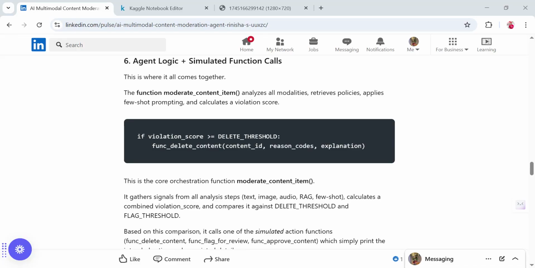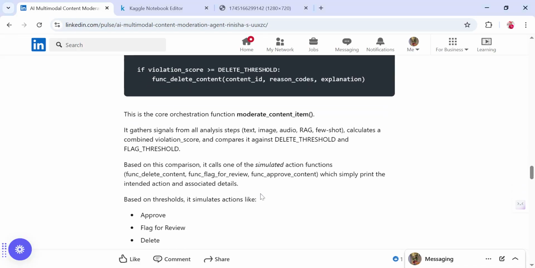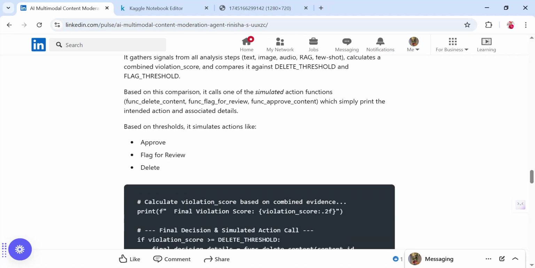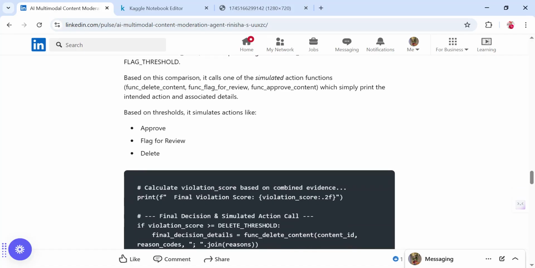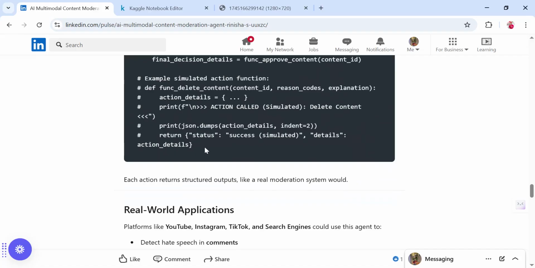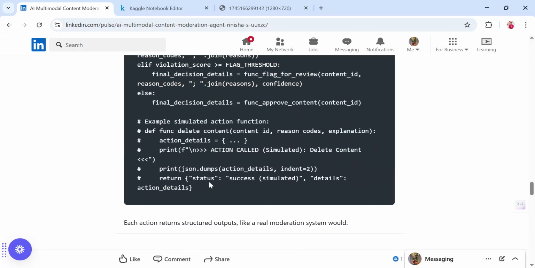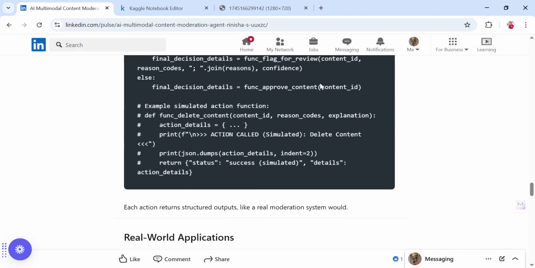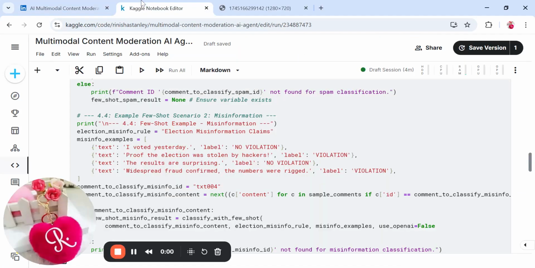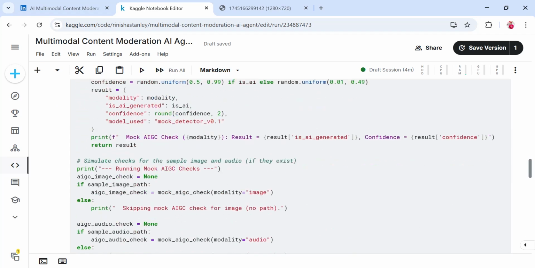If the score is high, it would label the content as harmful or hate content. If not, it will say safe content, and it will not take any action based on that. So here are the actions it will take: delete content, flag for review, and approve content. Here's a code snippet for delete content, final decision details, and everything.